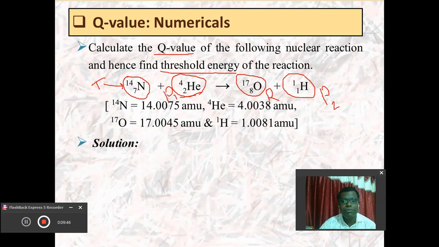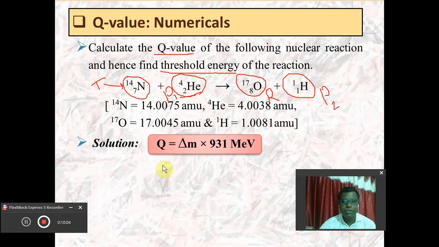So we will discuss the solution of this numerical for this nuclear reaction, in which nitrogen 14 is bombarded by helium 4, giving the formation of oxygen 17 with the emission of hydrogen, meaning the proton. As it is asked to calculate the Q value, the formula to calculate the Q value is Q equals delta M into 931.